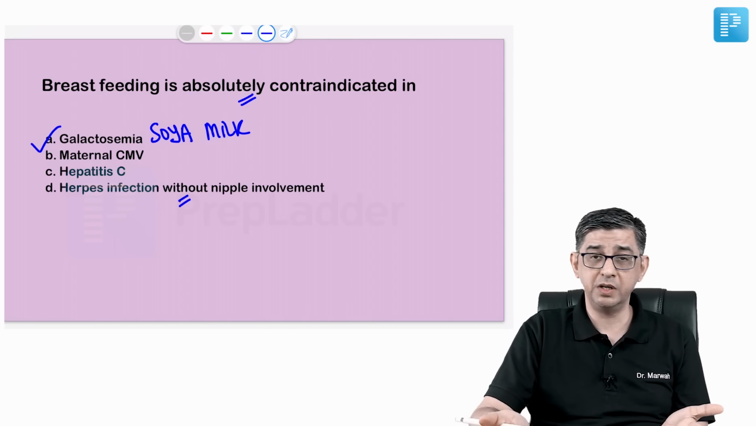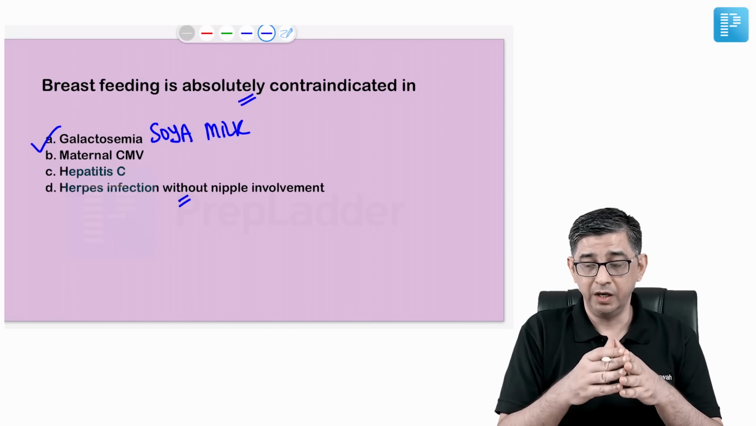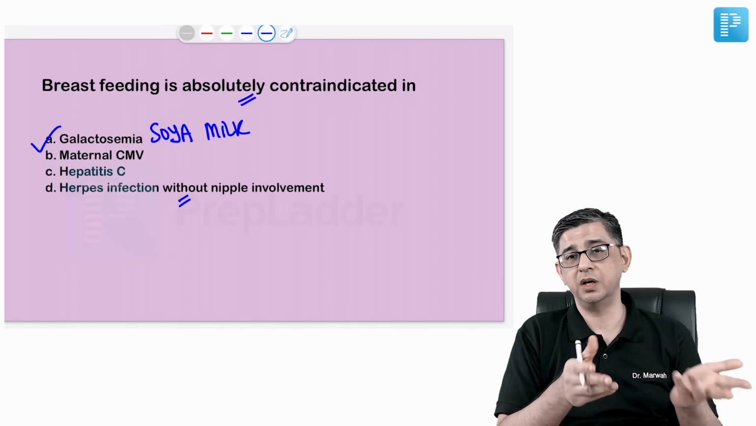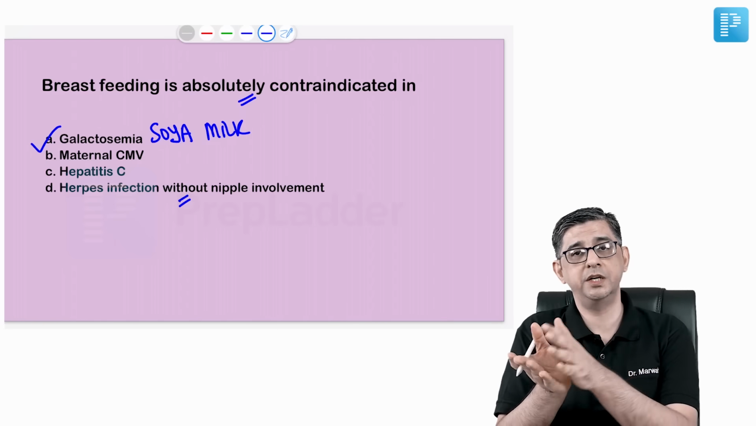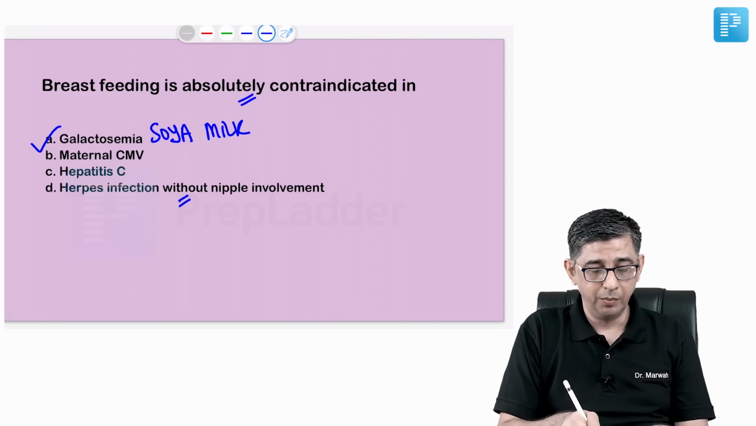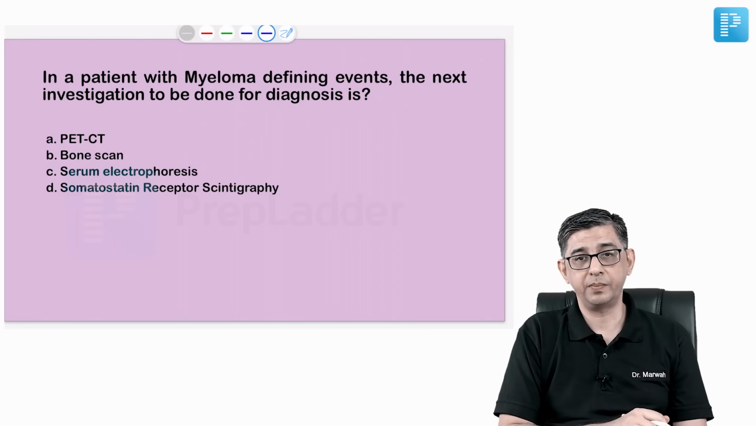And somebody said, sir, maybe breast abscess was also given. So my point is, in breast abscess, if it is on one side, the mother can feed from the contralateral side. Obviously, whichever side the breast abscess is present, you can't breastfeed, but the contralateral side can definitely be utilized.